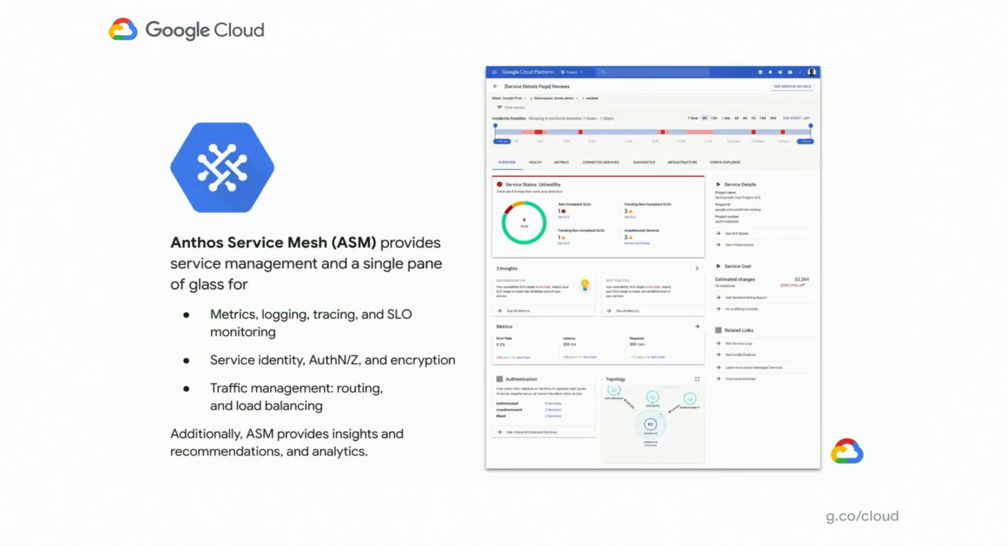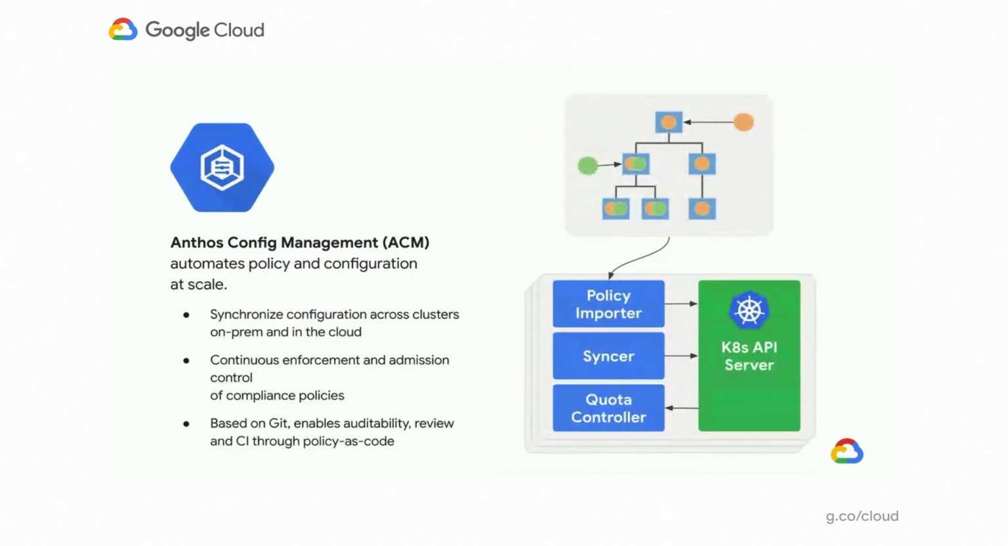Now that you've taken these applications, and this is where I talk about bridging the traditional and the modern, you take these applications, you follow those four paths, and you run them on Anthos. Now you can start using the components that come with Anthos, which is Anthos Service Mesh, which provides service management and a single pane of glass for managing your metrics, service identity, and traffic management. And also Anthos Config Management, which allows you to automate your policy and configuration at scale.